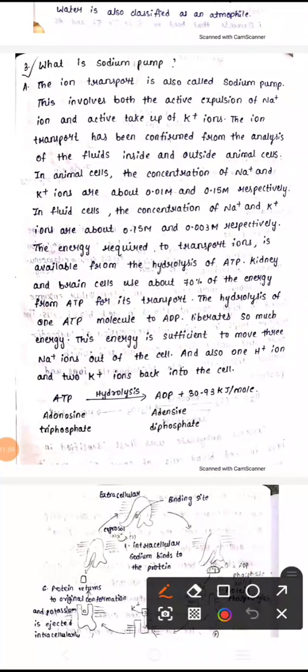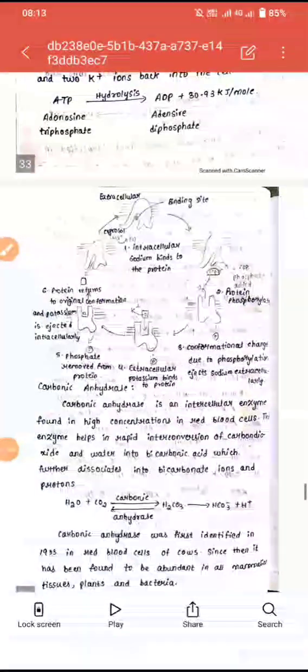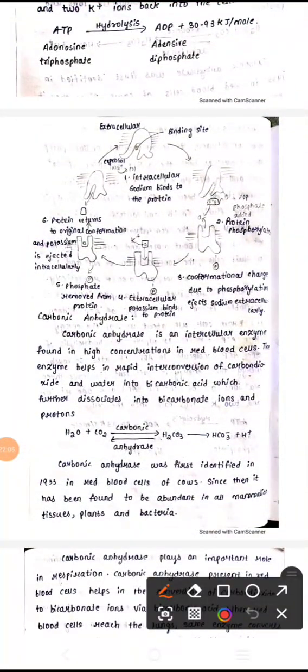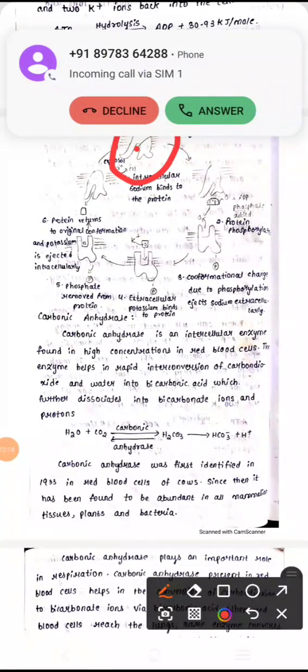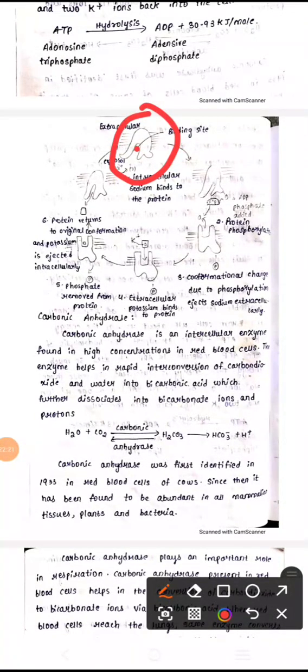So let us see the diagram over here of the sodium pump. When you observe the sodium pump, first we are taking an extracellular compound, which is this one, the binding site. It means an active site is present. This is the intracellular molecule. The intracellular sodium binds to the ATP. So first, sodium ions are present, and the sodium ions are bound to this site.